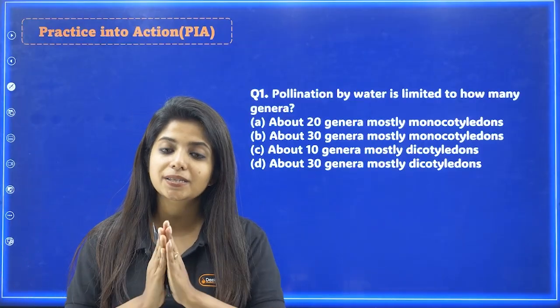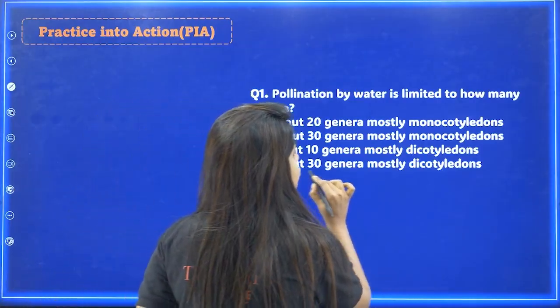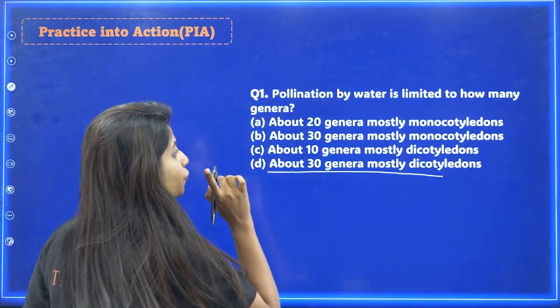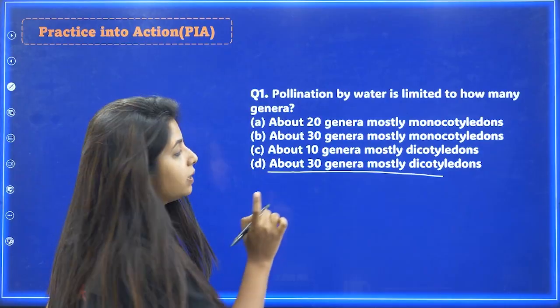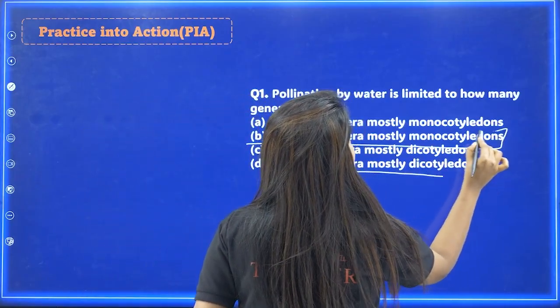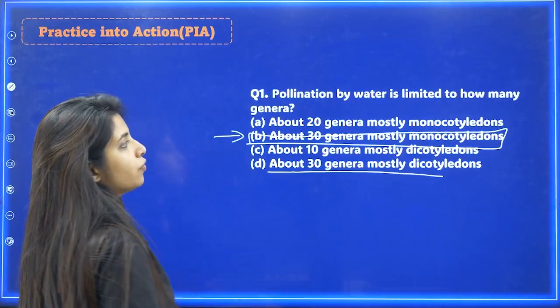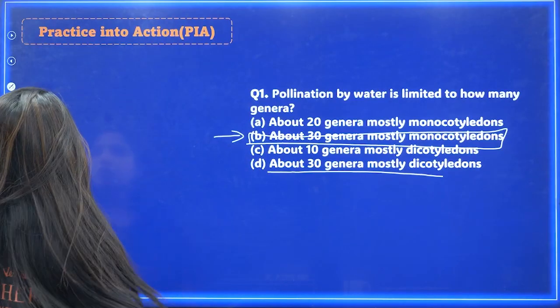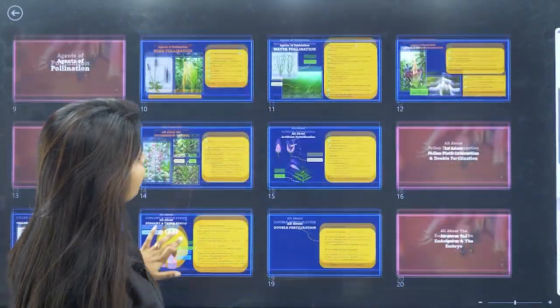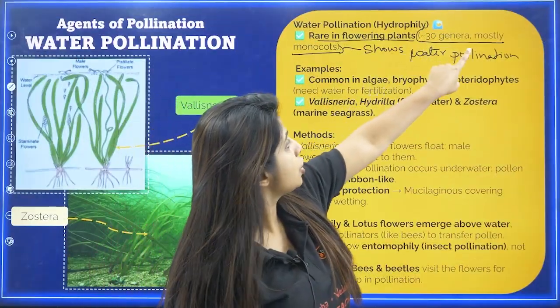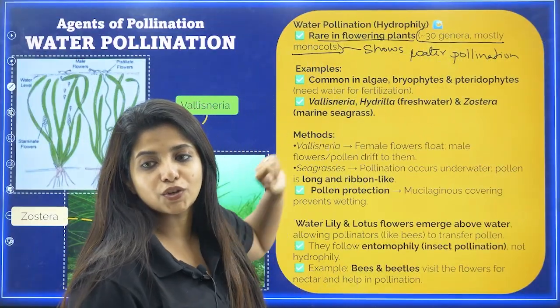In your NCERT there is a straight statement: about 30 genera mostly monocotyledons. If you have read the statement properly, it was about 30 genera mostly what? Monocotyledons. This is your answer for the question. If you are still not sure, I will show you that particular statement. So 30 genera mostly monocotyledons, this is your answer.